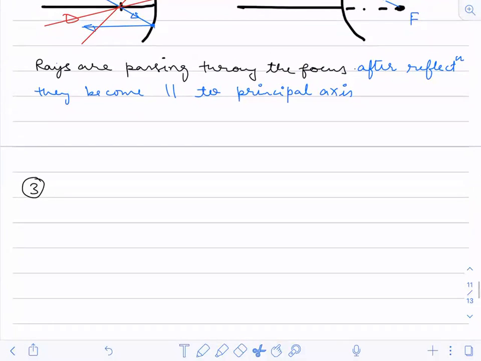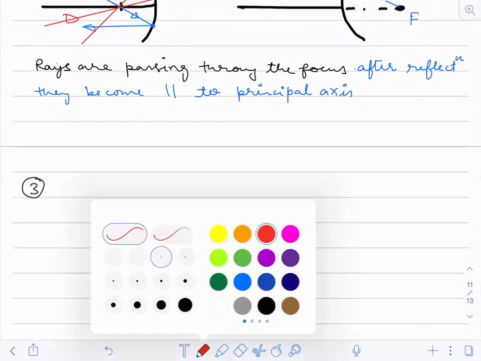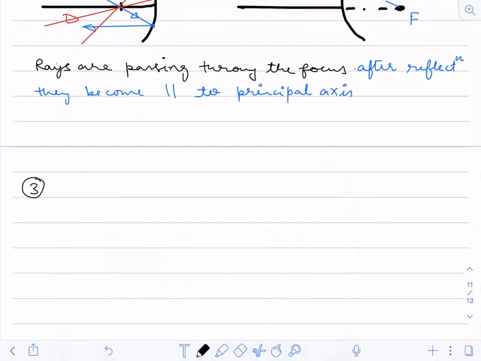So I'm drawing it now. See here, if we have a mirror like this, and this is my principal axis, this is the center of curvature, this is the focus. And if I have a ray which passes like this, after reflection what will happen?